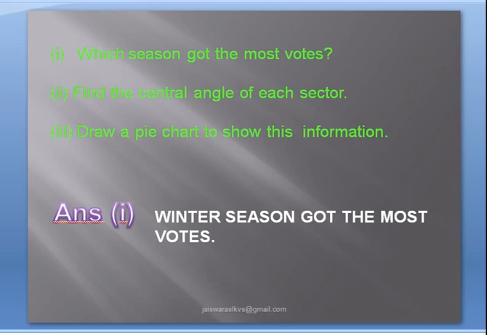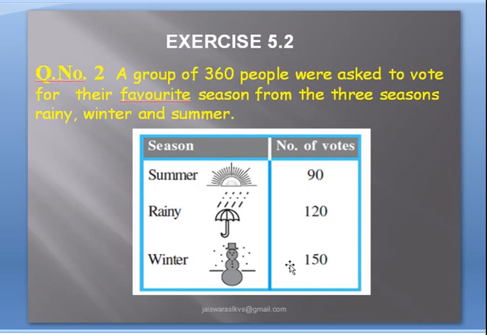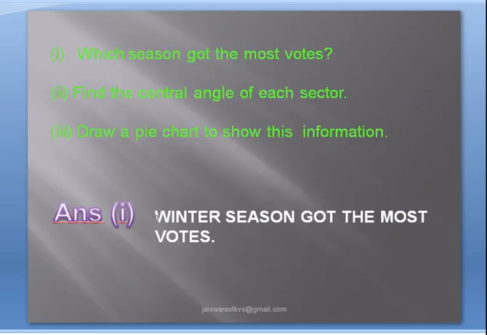You have to name the season which got the most votes. So see the table. By seeing this observation table, the number of votes is 150, which is maximum, and this 150 vote is for which season? For winter season. So the answer of the first part will be: winter season got the most votes.